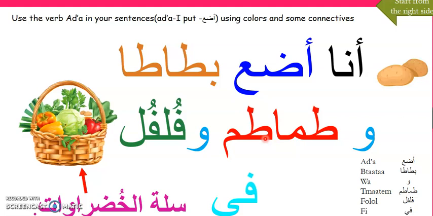You can say in other sentences, you can use أضع بطاطا في السلة, وأضع طماطم في السلة, وأضع فلفل أخضر وأحمر في سلة الخضروات. And you can use the colors with the فلفل or with the طماطم. And you can say في, or you can use من, or you can use و as connectives. Please, if you need anything, send it to me by email or write to me in a Padlet. الآن شكرا, مع السلامة.